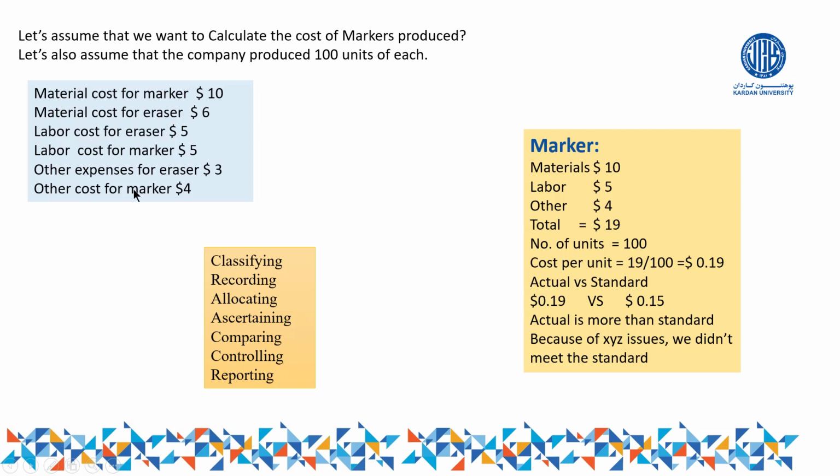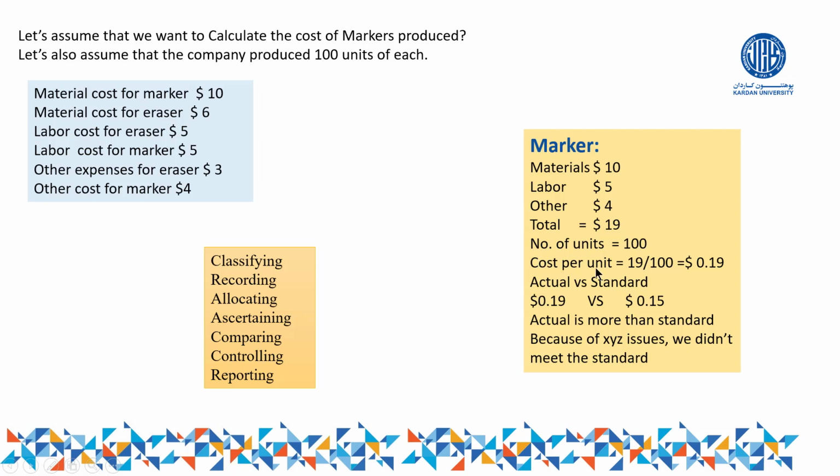Materials cost of marker is 10. Labor cost incurred for marker is 5. Other cost incurred for marker is equal to 10, right? So the total cost for marker is equal to 90. Also we have been given the information that 100 units are produced in this company.